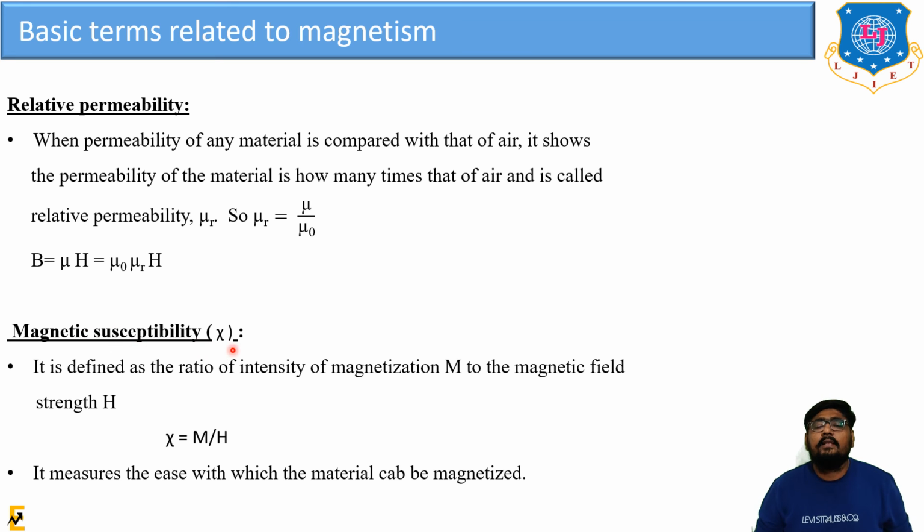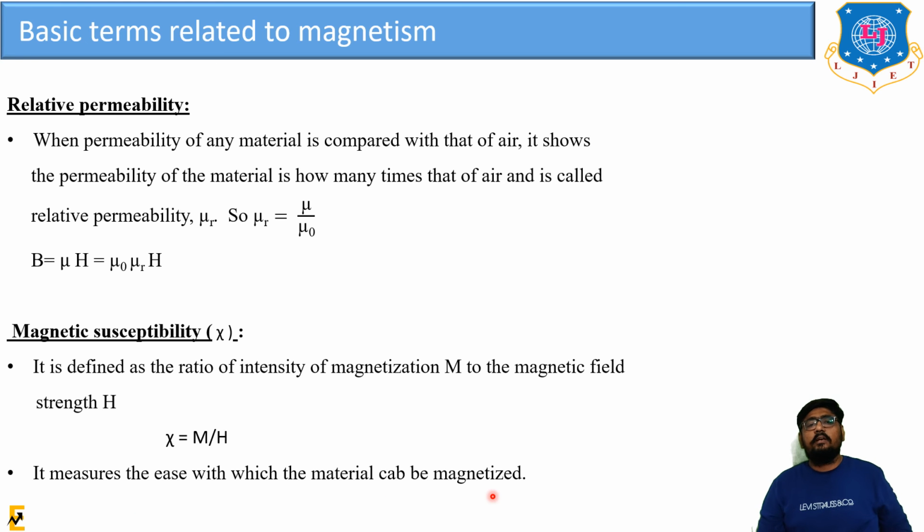Now next is magnetic susceptibility, psi, also known as chi. It is defined as the ratio of intensity of magnetization M to the magnetic field strength H. Psi is equal to M by H. It measures the ease with which the material can be magnetized.